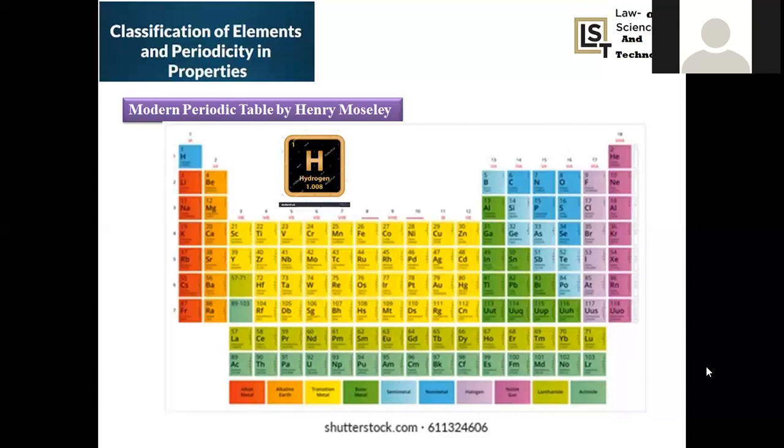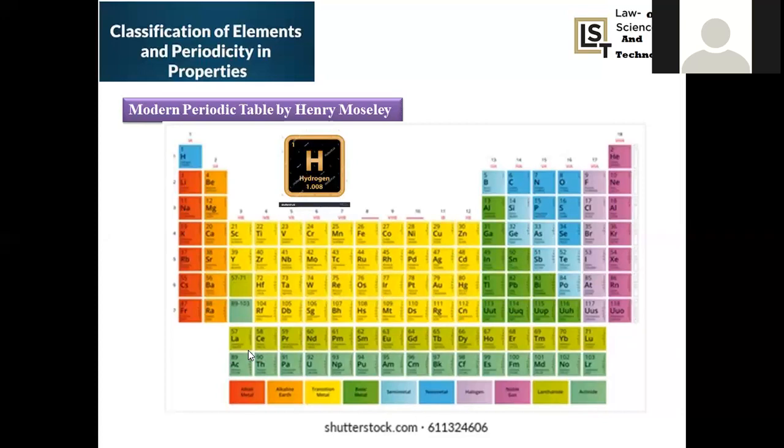The 4f series starts with cerium and ends with lutetium. The 5f series starts with thorium and ends with lawrencium, right? So this is about the modern periodic table. All the elements are arranged in increasing atomic number, and there are certain categorizations in this modern periodic table. Whatever properties you want to explore, everything is clearly explained by the modern periodic table in detail, right?